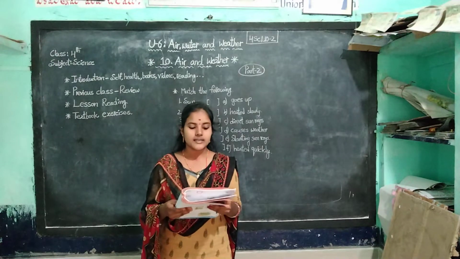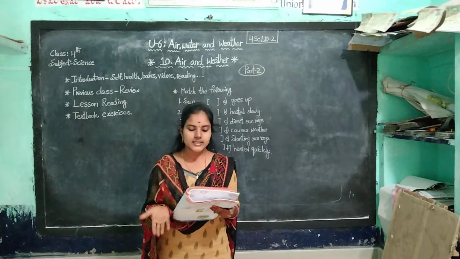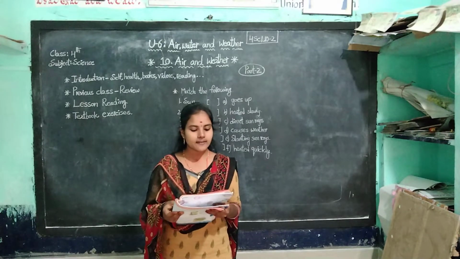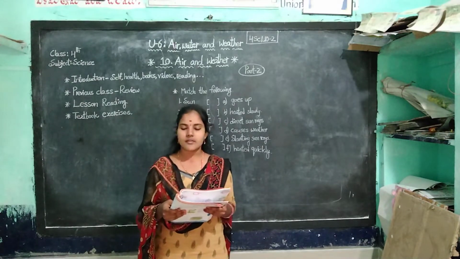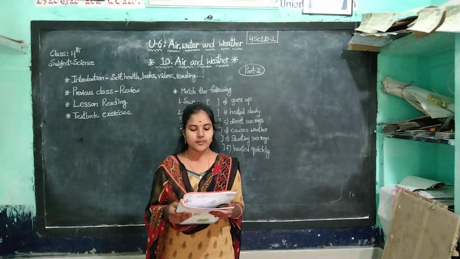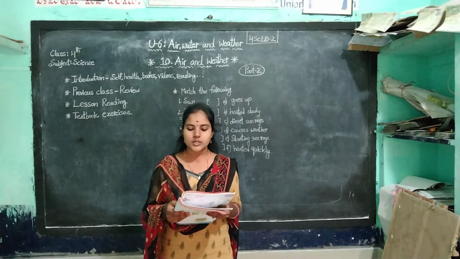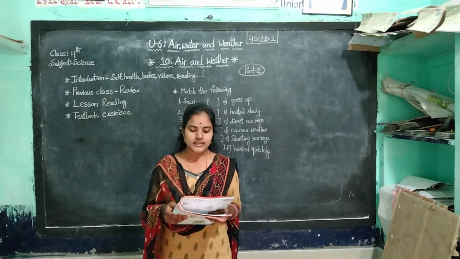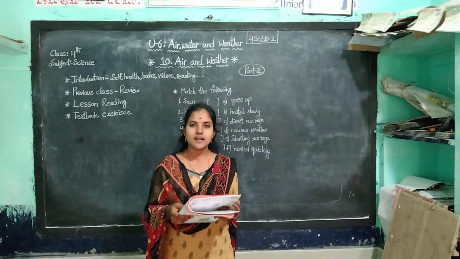See the next one, temperature. When the temperature is high, the evaporation of water is faster. Take equal quantities of water in bowls of the same size. Keep one in sun and the other in shade. Observe after some time from which bowl water evaporates faster. The water that is exposed to the sun shows evaporation faster than the other.